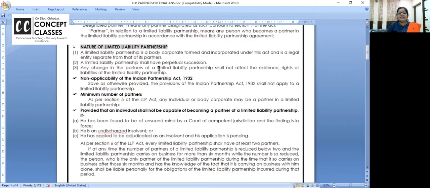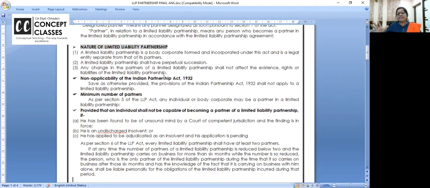Like the board of directors may change in the company, but the company goes on. Any change in the partners of a limited liability partnership shall not affect the existence, rights, or liabilities of the LLP. Okay. The LLP will not be personally responsible for the partners, and for the LLP, partners are not personally responsible.